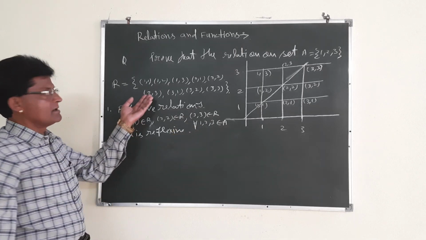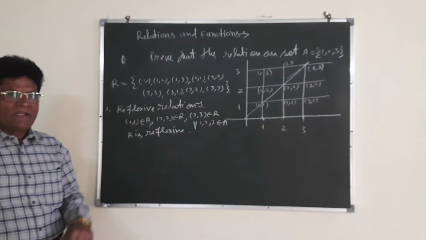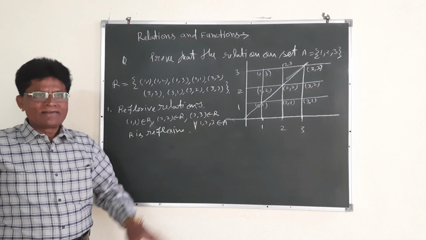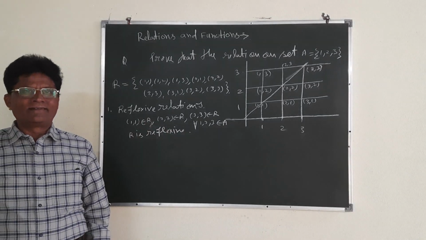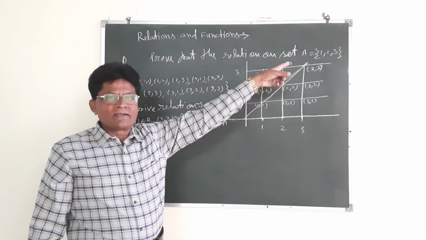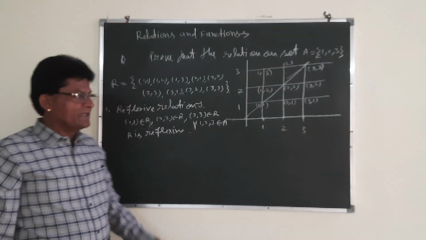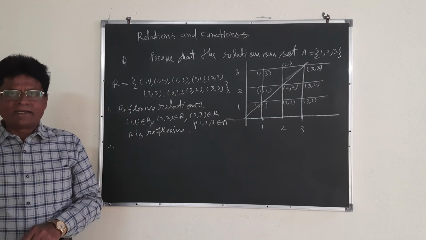That is very simple: (1,1), (2,2), (3,3). Suppose (1,1) is here, (2,2) is here, and (3,3) does not belong to R, that will not be a reflexive relation, because 3 is also an element of set A. That is why I think you understand the reflexive relation.